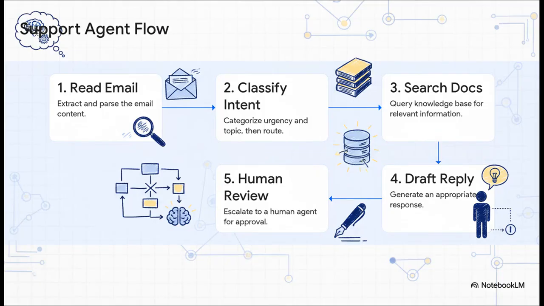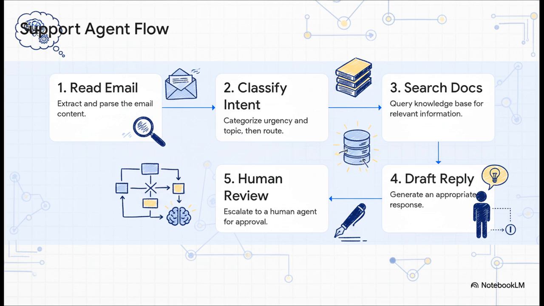First, the agent reads an email. Next, it figures out what the email is actually about. Is it a bug report or maybe just a simple question? From there, it might search some docs, draft a reply, and finally, decide if a human needs to give it a once-over. Each one of these is a clear, distinct action.